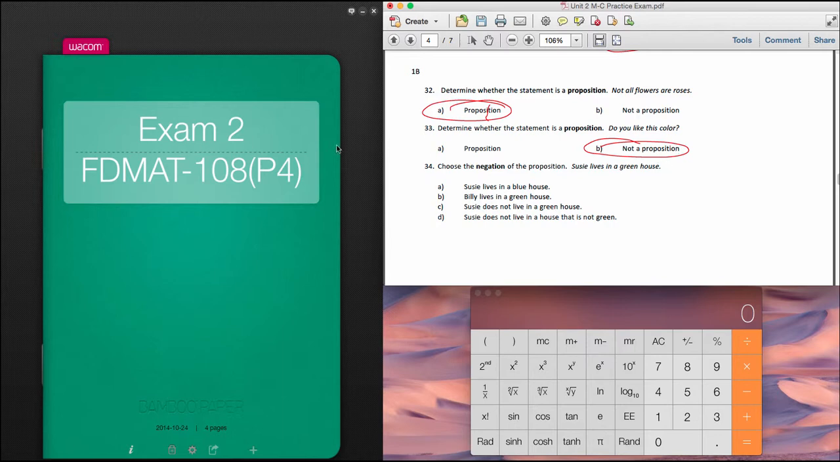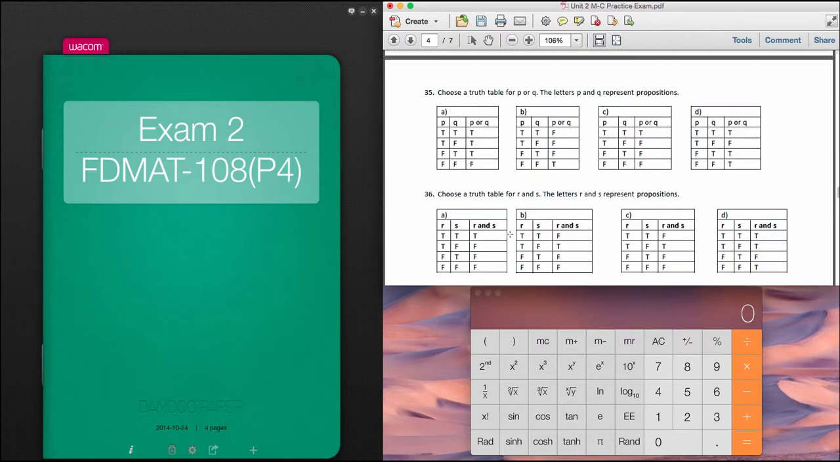All right, choose the negation of this proposition. Susie lives in a greenhouse. The negation of this is that she does not live in the greenhouse. So Susie lives in a blue house would not be that negation. Billy, we're bringing a different person, that doesn't work. So Susie does not live in a greenhouse. All right, so C is the correct answer. And if you look at D, Susie does not live in a house that is not green. Because we're doing not there, that actually throws that off. So that is incorrect as well.